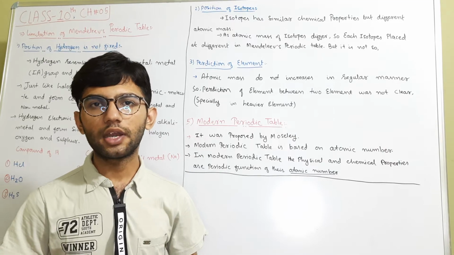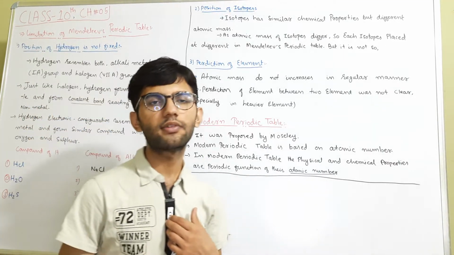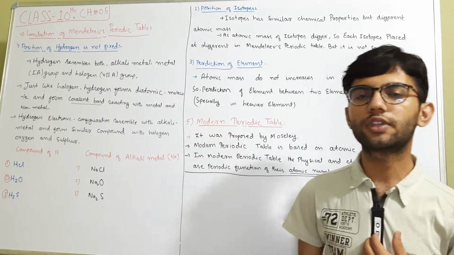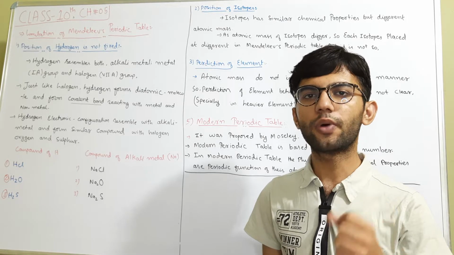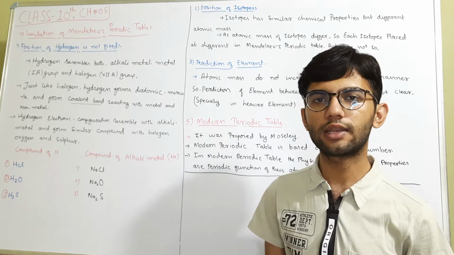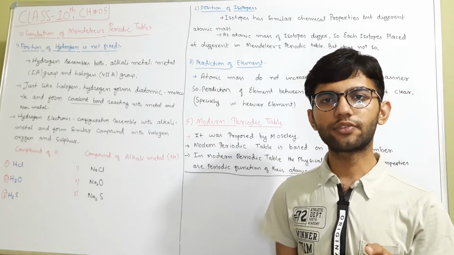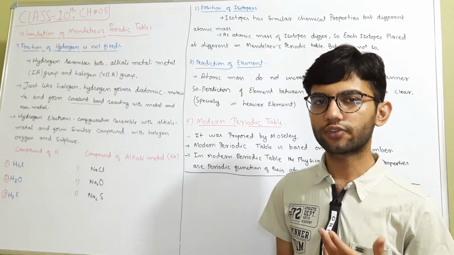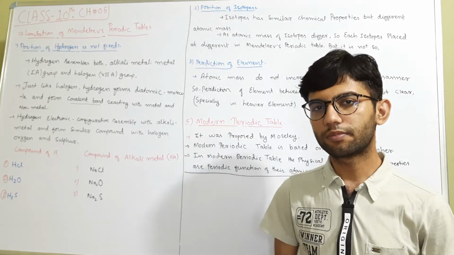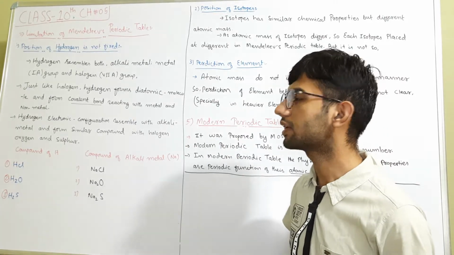Maybe it may be considered a drawback of the Mendeleev periodic table, but he himself didn't consider it a drawback. He considered it a good point, that he predicted elements before their discoveries. He left some gaps, and in these gaps there were some elements that became known after his periodic table. Now we continue further with the limitations of the Mendeleev periodic table.